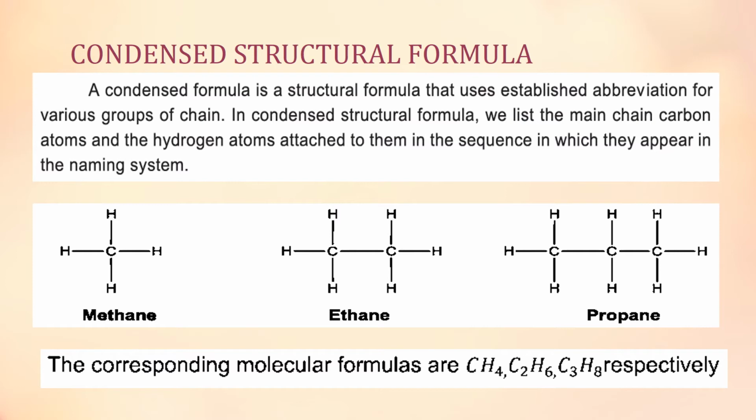Molecular formula simply gives the total number and types of atoms. But in case of the structural formula, you can see the arrangement of these elements along with one another. And when we use abbreviations for the groups present in the chain, and write these groups on the chain in the form of their abbreviations, we use the term condensed structural formula.